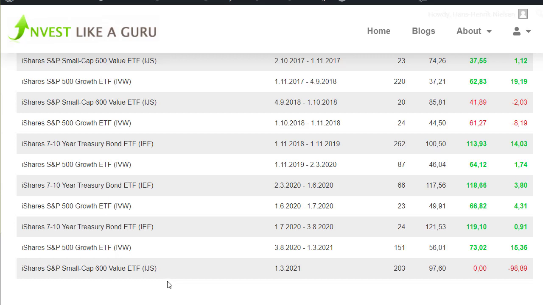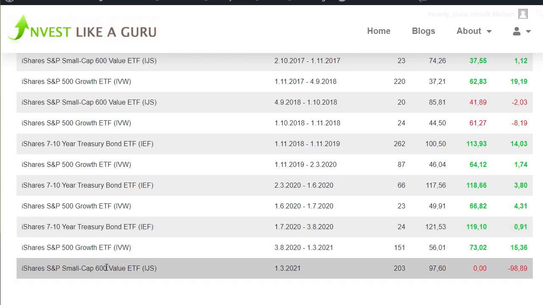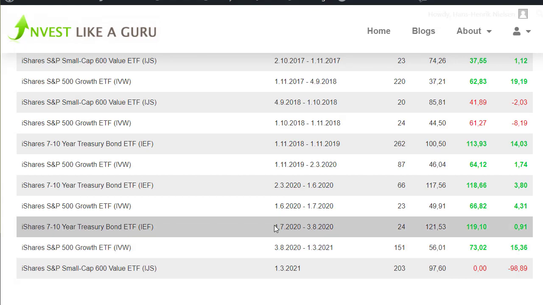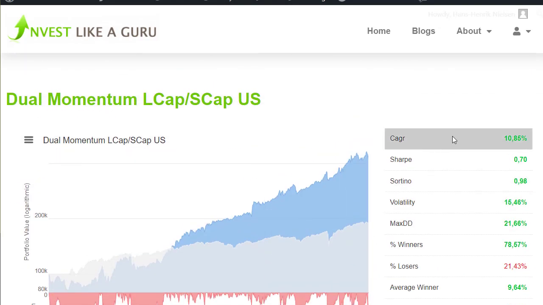We are not choosing between the United States and the rest of the world. We are within the United States choosing between S&P 500 growth and small cap value. And that gives us the big difference of almost 2.5% per year since 2005. Now, many investors would have been satisfied with almost 11% in this time span, definitely.